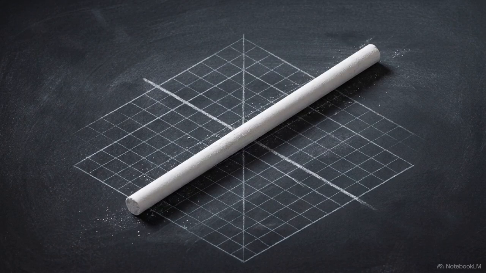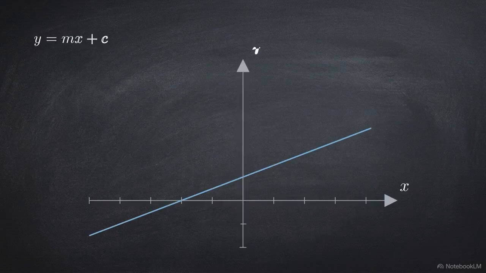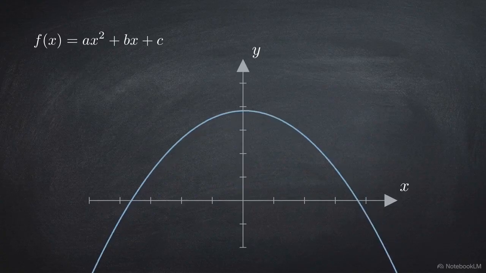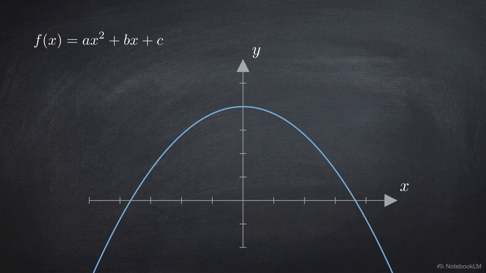Most of the early systems we study are linear, meaning they change at a locked, predictable speed. This linear graph, y equals mx plus c, has an identical slope anywhere. Introduce an x squared term, and the line bends, fracturing that uniform speed.